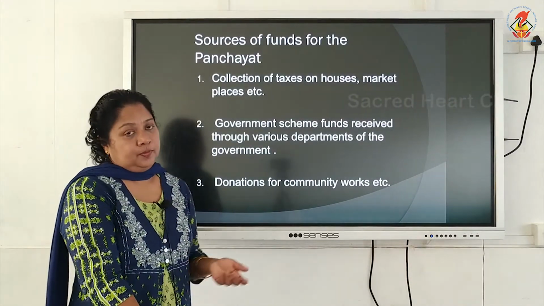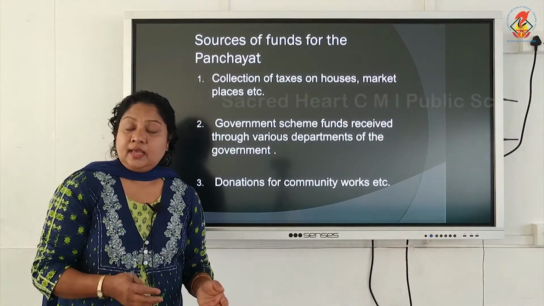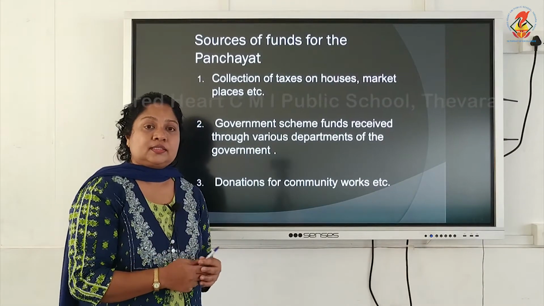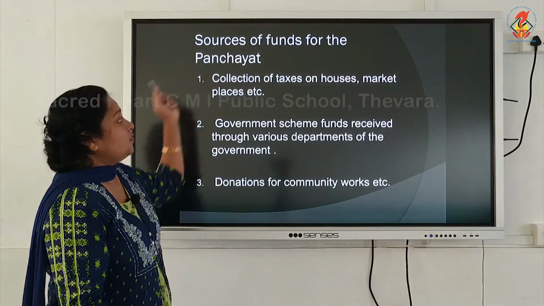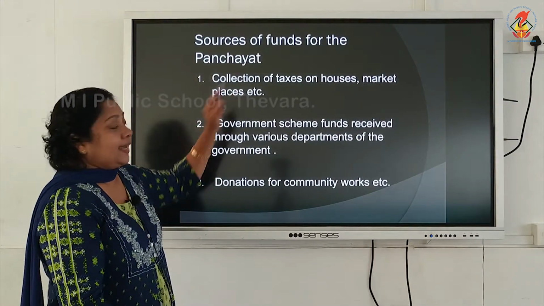Now, for carrying out these duties, the Panchayat needs certain funds, and from where do they get the money? So, what are the sources of funds for Panchayat? The first and foremost source is the taxes.